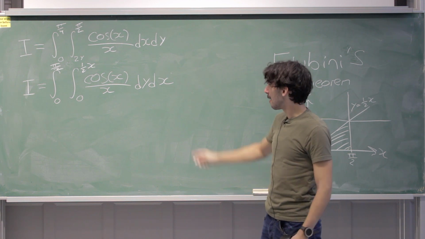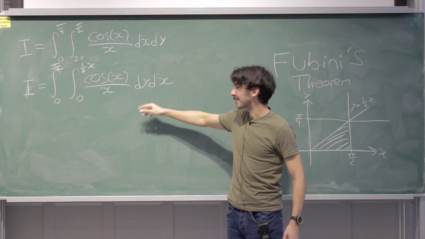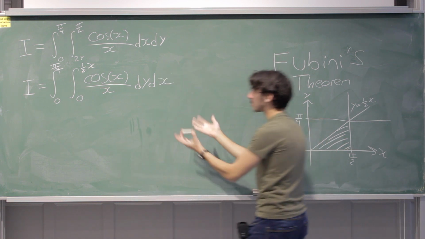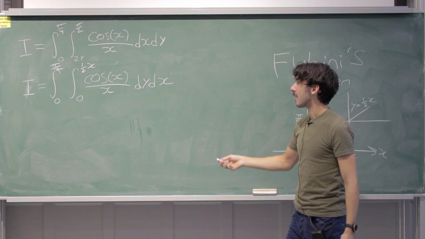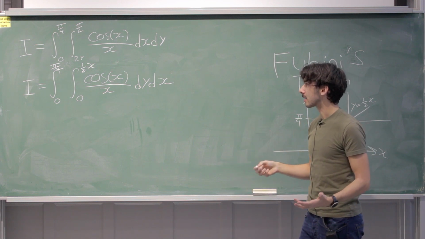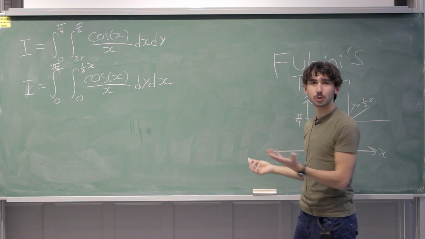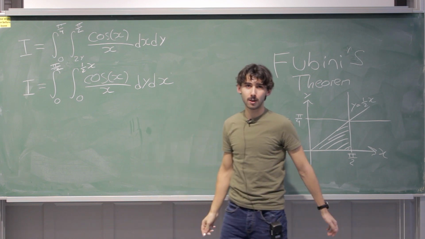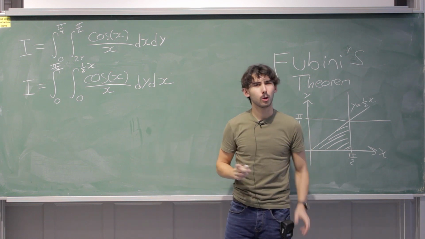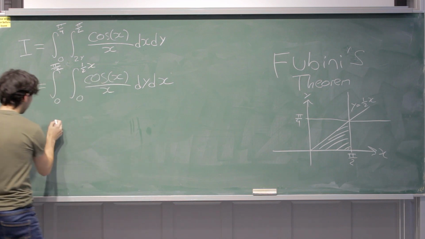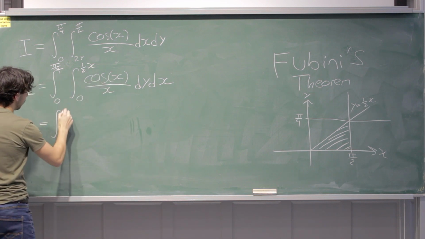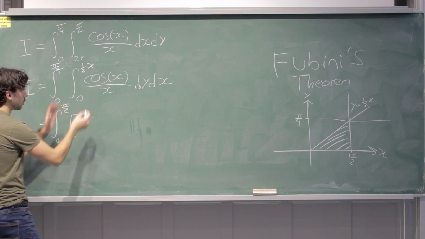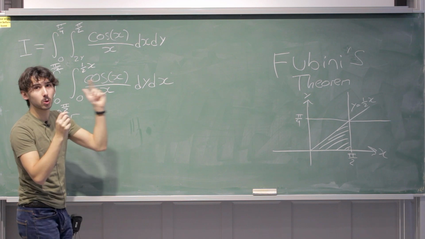Yes, you do. Because we're integrating it now with respect to y. So because we're integrating with respect to y, cos x over x integrates to cos x over x times y, because it's a constant. You're integrating now, not an awful, literally unintegratable function, you're integrating a constant that looks a bit funny. So let's do it. This is the integral from 0 to pi over 2. Now, it's not something that we don't know how to do, it's something that we do know how to do. We're integrating with respect to y, not x.